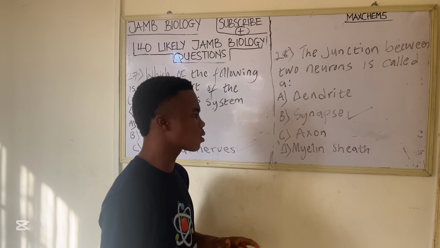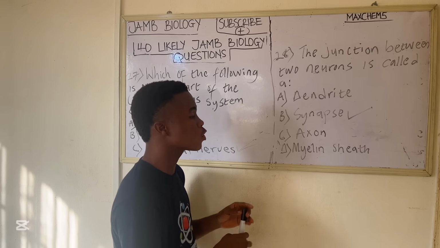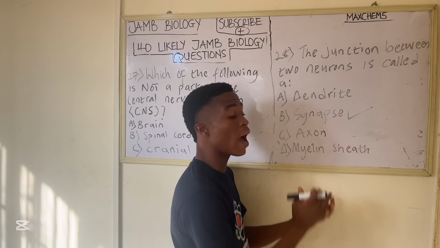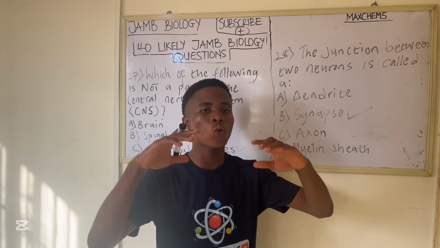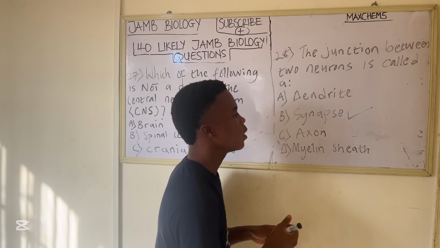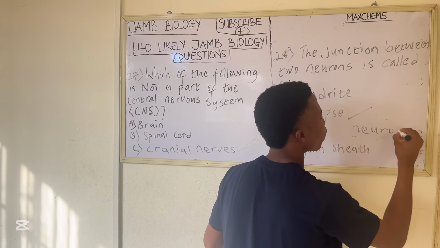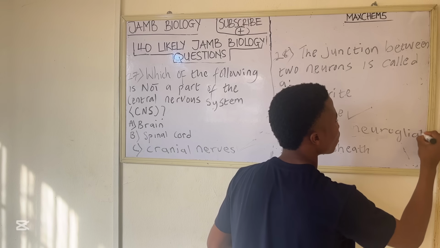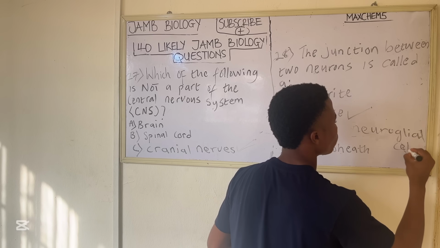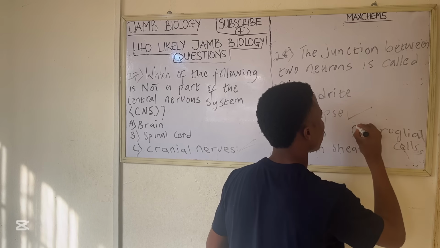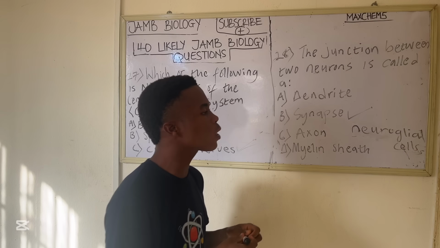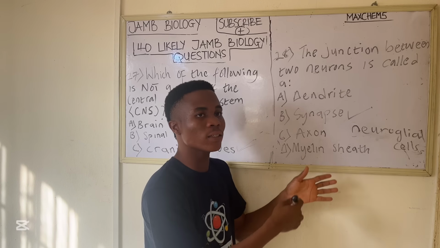Myelin sheath is a structure that covers the axon and is produced by some particular cells that we know as neuroglial cells. These neuroglial cells also assist the neurons.